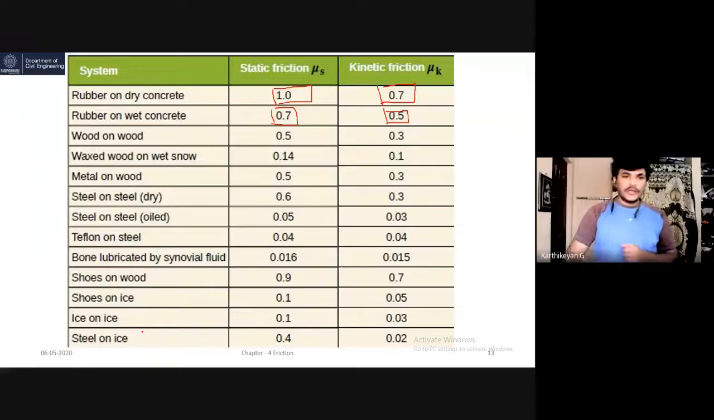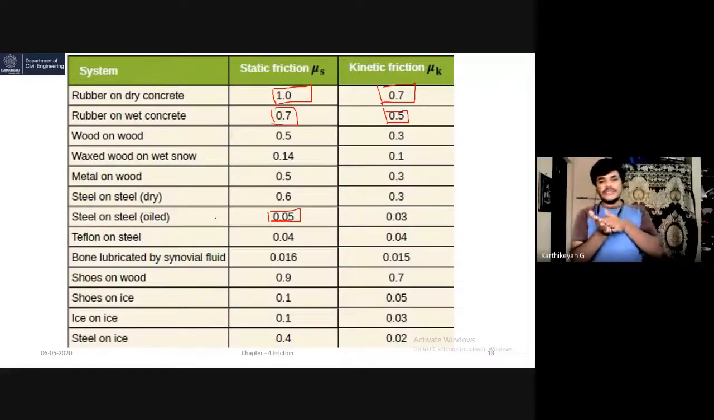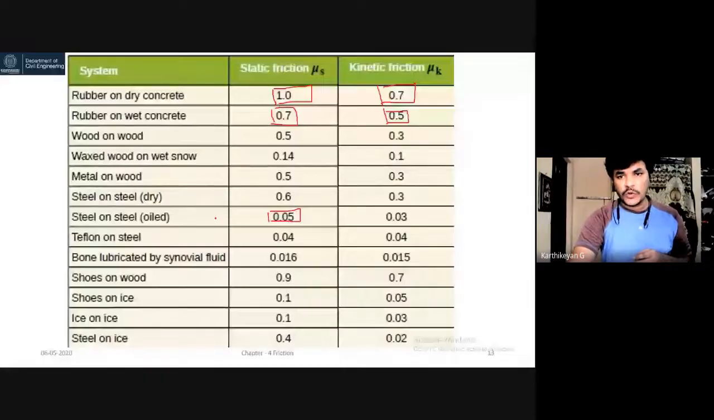So see the frictional resistance value. If it is steel on steel oiled, the frictional resistance is very, very low, so there is a possibility of sliding. If you are using some lubrication over the surface, it is easy to slide the object. Here also the kinetic value is 0.03, which is very low. See this, it is very low, 0.015.